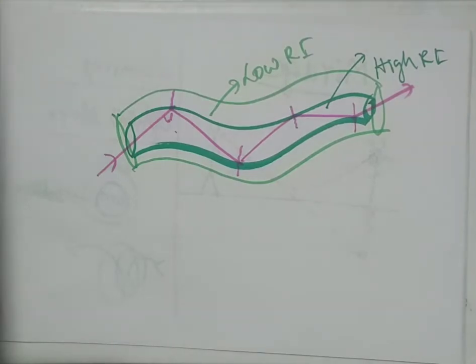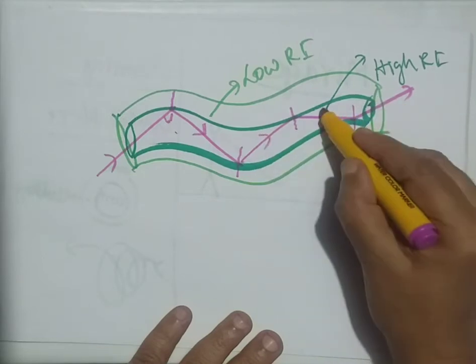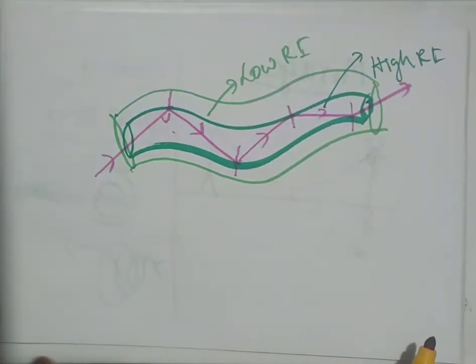Because of this idea, even when we roll the optical fiber, light entering at one end will come out of the other end because of the multiple total internal reflection and zigzag manner path of the light inside the optical fiber. So, this is about the construction and working of optical fiber.